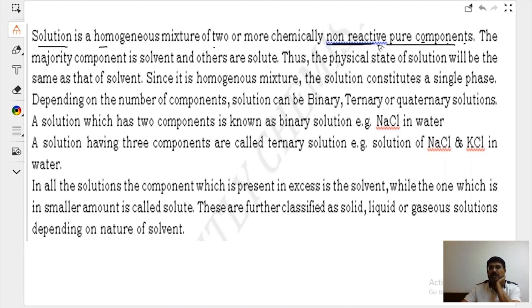It should be non-reactive, right? The majority component is solvent and the others are solute. Important: the physical state of solution will be the same as that of the solvent. See what I want to say.